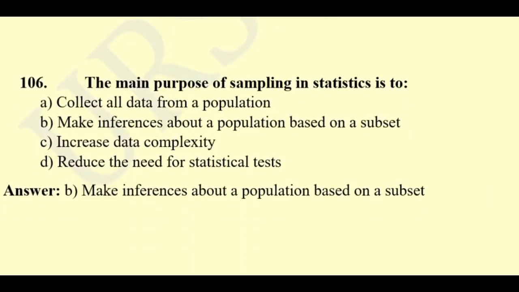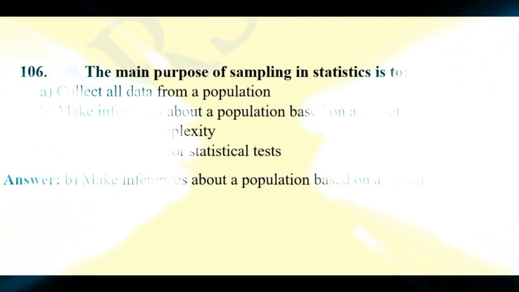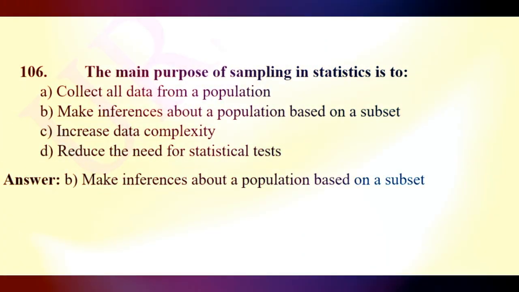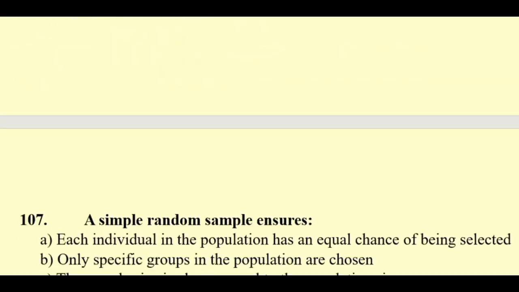Question number 106. The main purpose of sampling in statistics is to: collect all data from a population, make inferences about a population based on a subset, increase data complexity, reduce the need for statistical tests. Here the right answer would be make inferences about a population based on a subset.